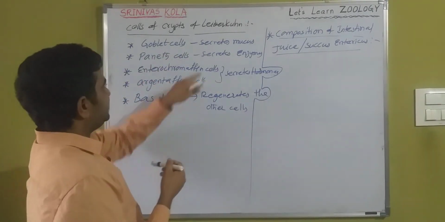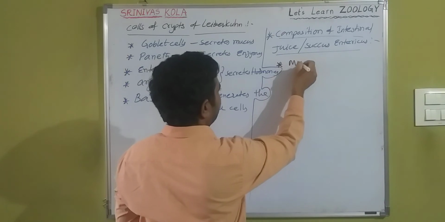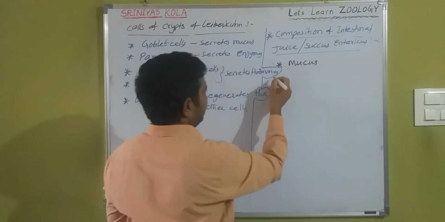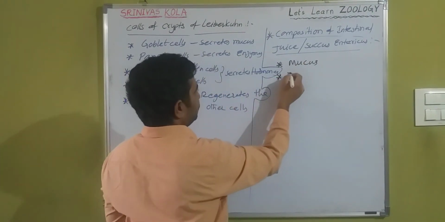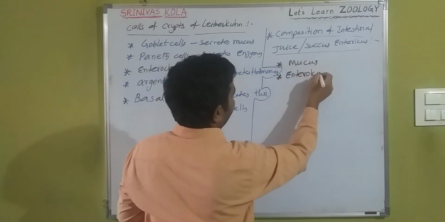So obviously mucus is there, and also enterokinase.